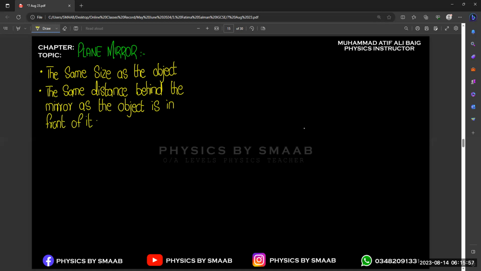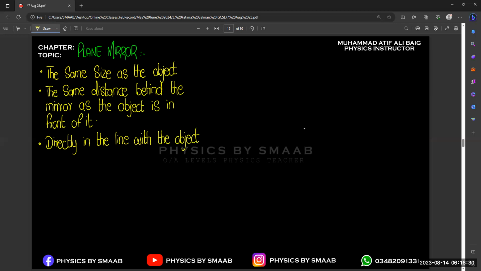When we discuss image formation, this is one important point. I will explain this second point in detail with the help of a ray diagram, because it is related to the ray diagram. And the third point: the image is directly in line with the object. So these are three important points.